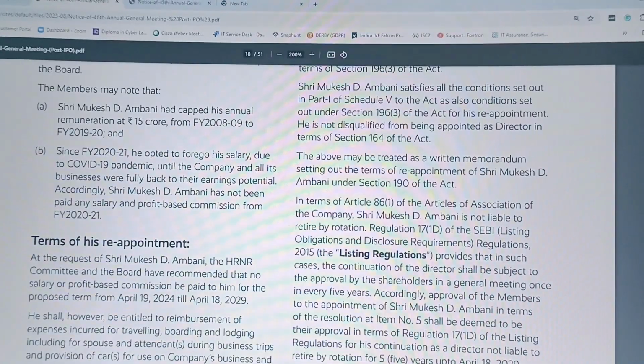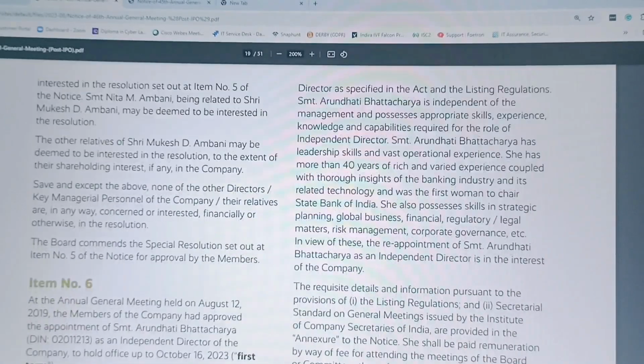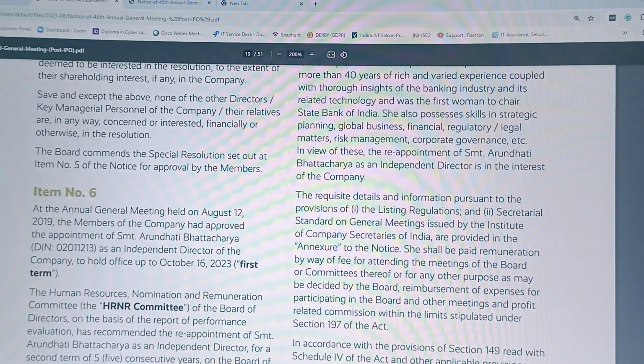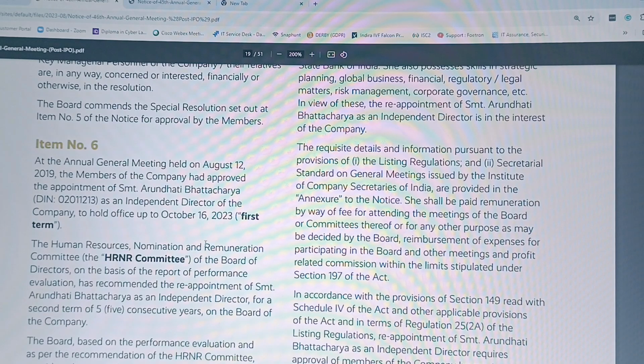Okay. Now next, you can simply check what things for the director should be added in the resolution or in the explanatory statement. I hope I am making this concept clear to you guys. Now the next one is the reappointment of an independent director.